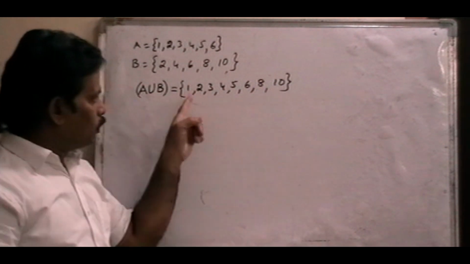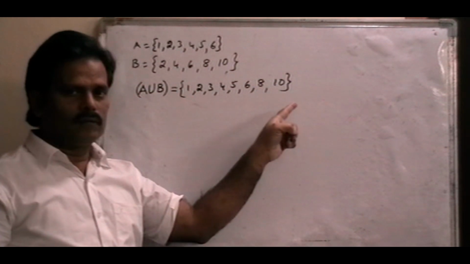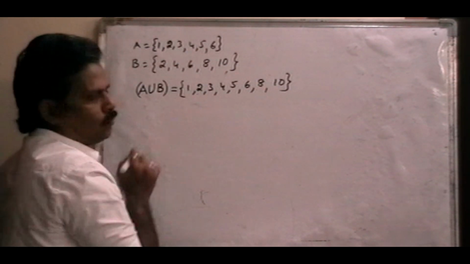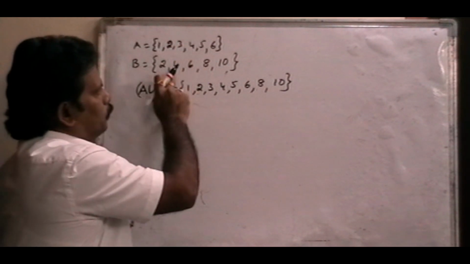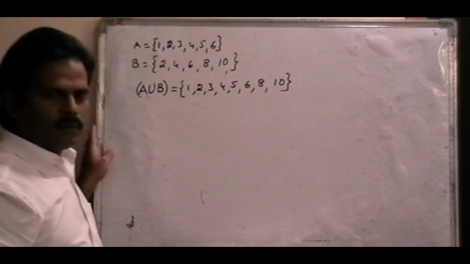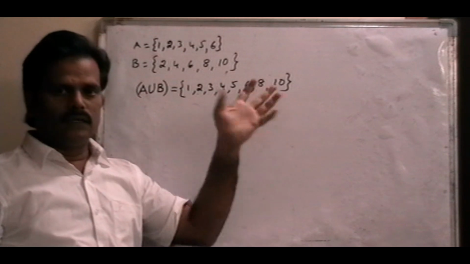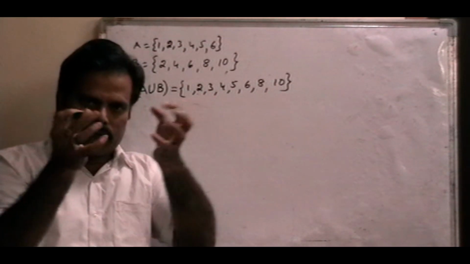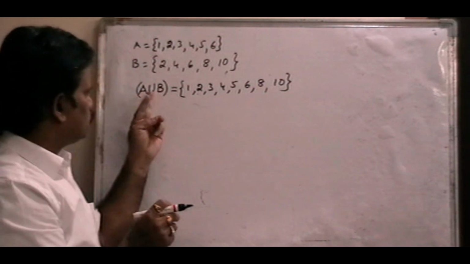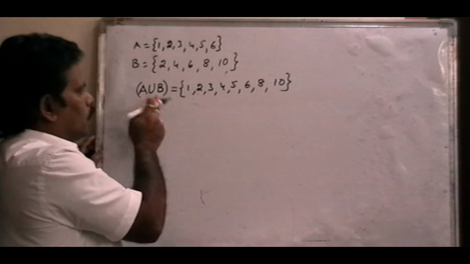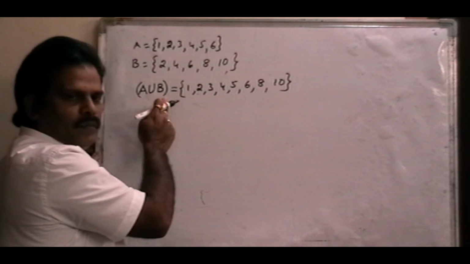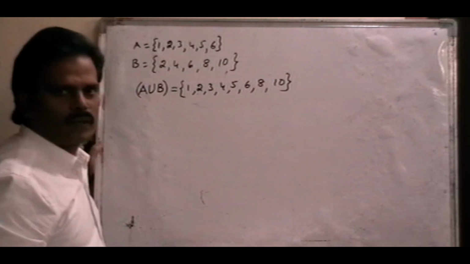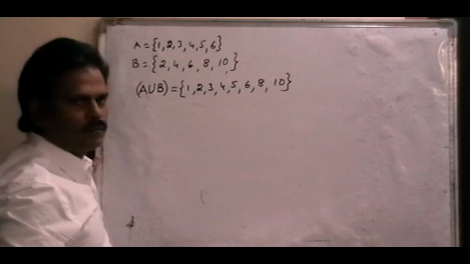Right? That means one more condition. In any set, the element should not be repeated. Here 2 is repeated, but we should write it only one time. 4 is also repeated, 6 is also a repeated element, but we should write it only one time. That is A union B. Union means combine all the elements, the total elements of the two sets A and B. That is A union B.